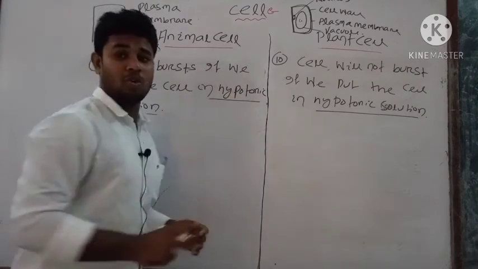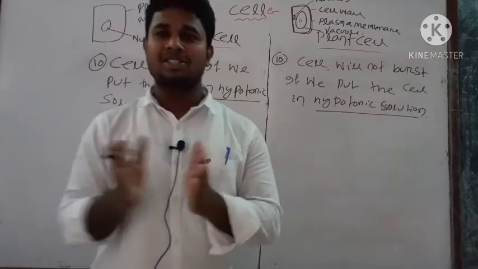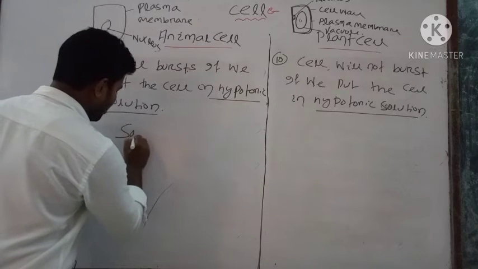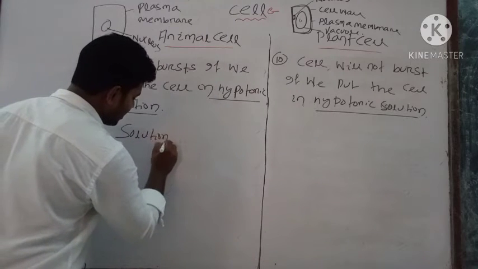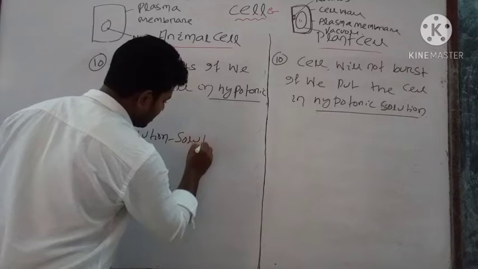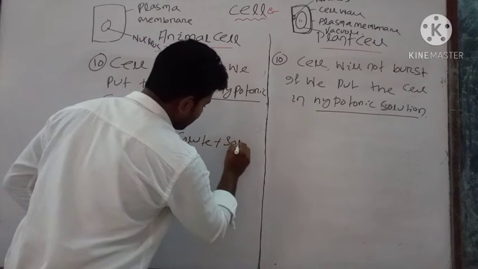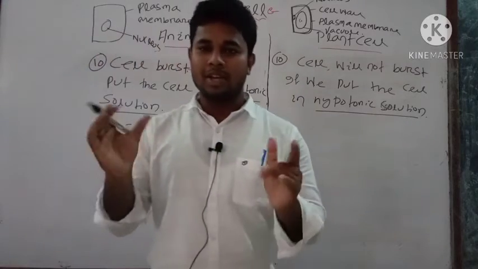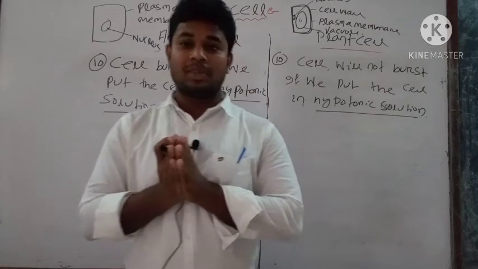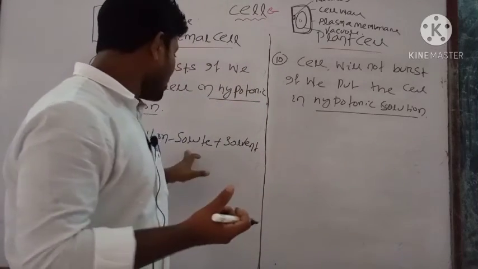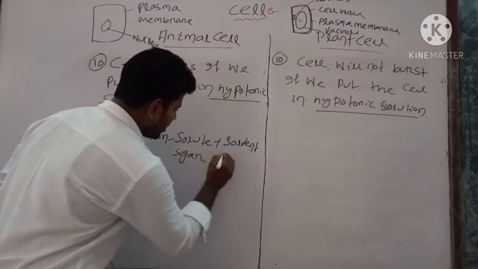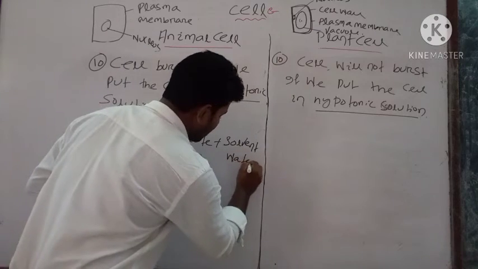As you know, a solution is a mixture of solute plus solvent. If we add sugar to water, then it will be your solution. Here sugar will be your solute and water will be your solvent.